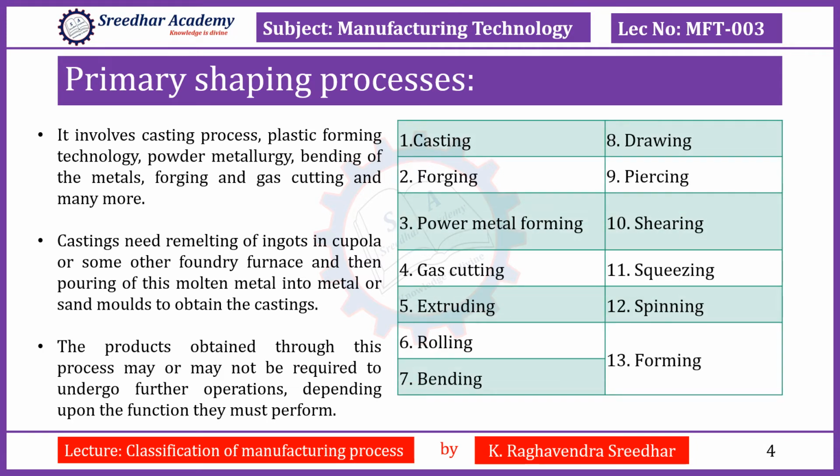Here some examples of the primary shaping process are listed below: casting process, forging process, metal forming, gas cutting, extruding, rolling, bending, drawing, piercing, shearing, squeezing, spinning, forming process.